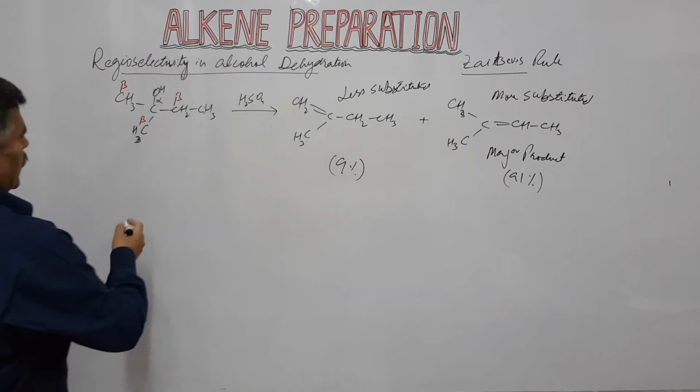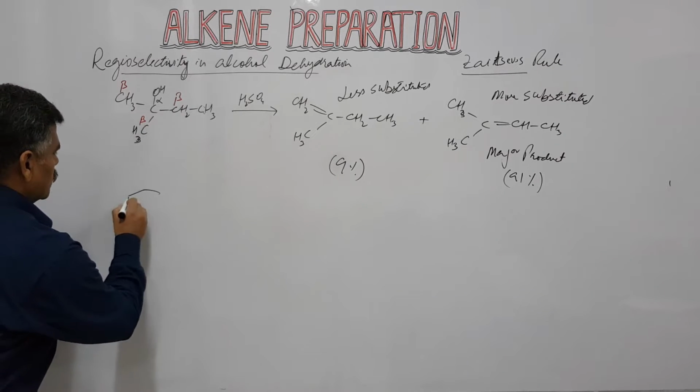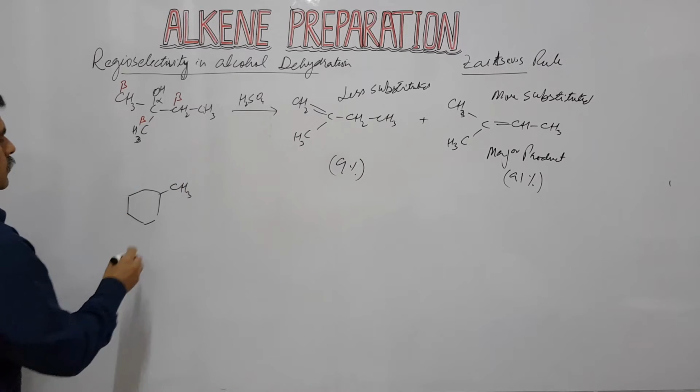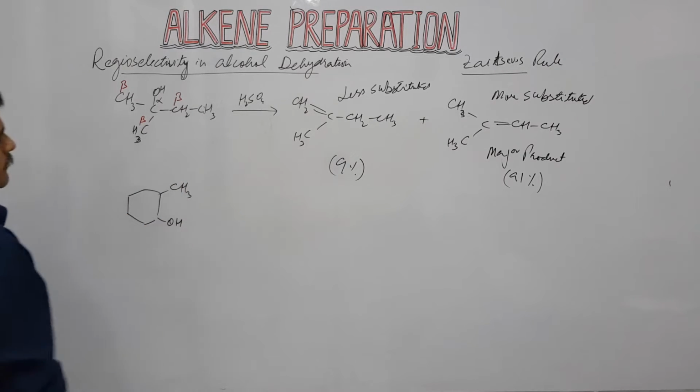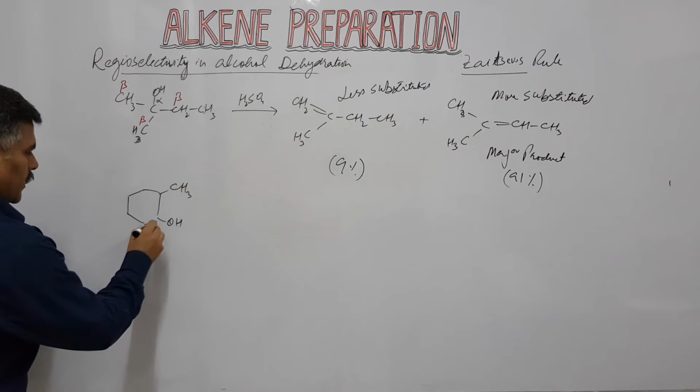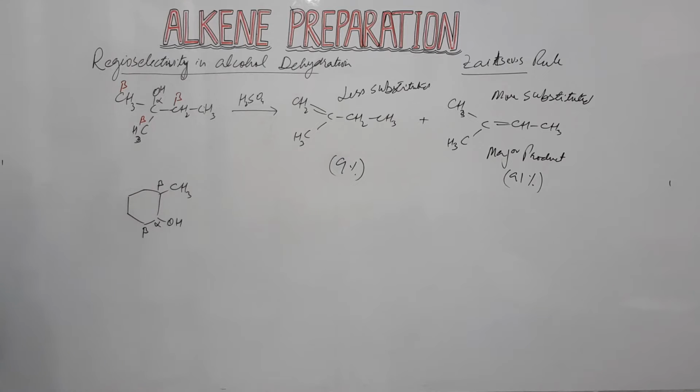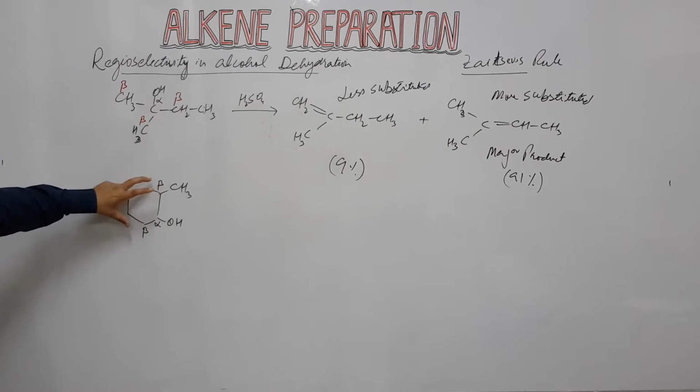Same is the case with alcohol. Suppose we have here a methyl group and here a hydroxyl group. This is the alpha carbon, it is beta, and this is also beta. So here we have two different types of beta hydrogen atoms.